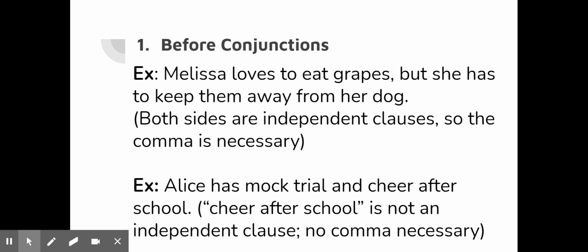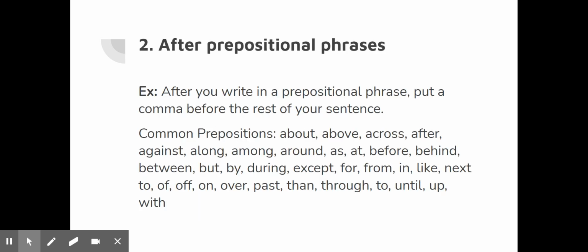Take a look at the second example. This is a moment where you don't need a comma before the conjunction. There is a conjunction there, but it does not need any comma around it. Alice has mock trial. Well, that's an independent clause. But after the and is just cheer after school, which is not an independent clause. So this sentence reads without a pause. Alice has mock trial and cheer after school, right? So there's no need for a comma there because cheer after school is not an independent clause. It is a dependent clause.